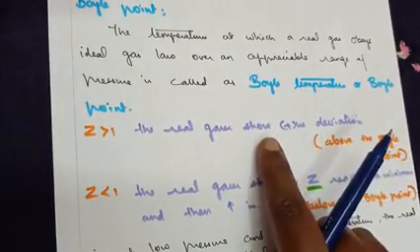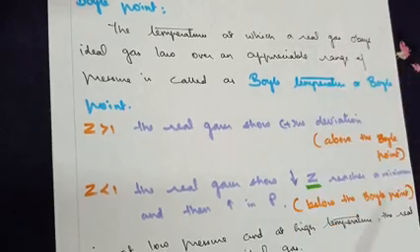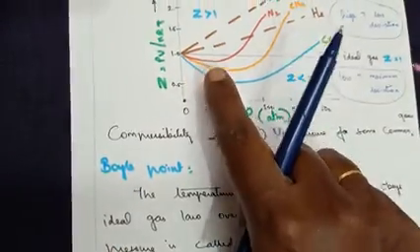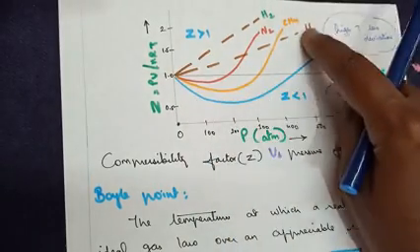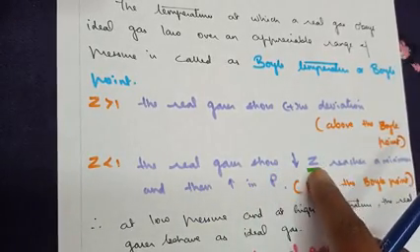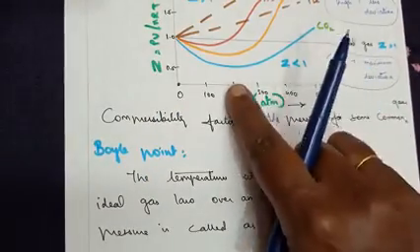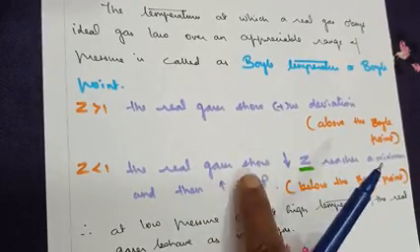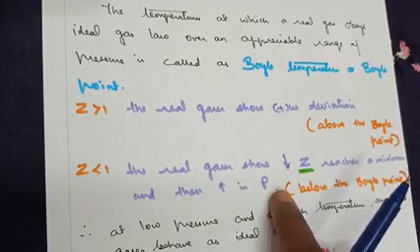The real gases show positive deviation, that is above the Boyle point. I'll tell you what the meaning of Boyle point is. When Z is less than 1, the real gases show negative deviation. Now if you see here, the line does not stay entirely in the negative region. It comes down, then it goes up. And that's what we have written. The real gases show a decrease in the Z value, reach a minimum, and then increase as the pressure increases.